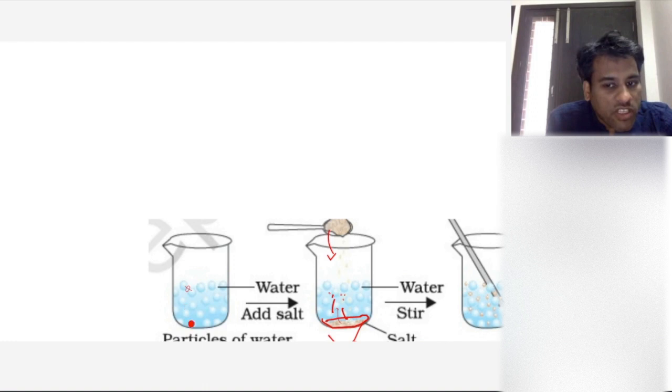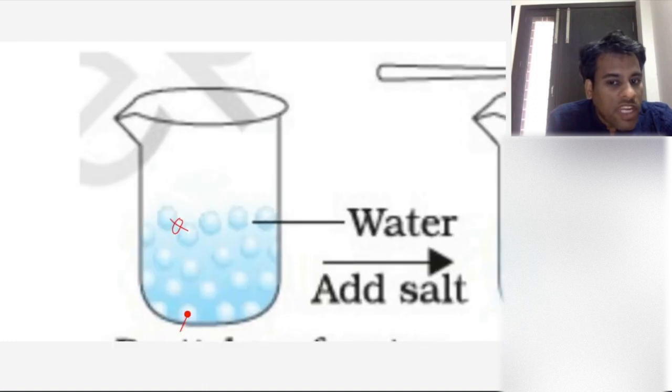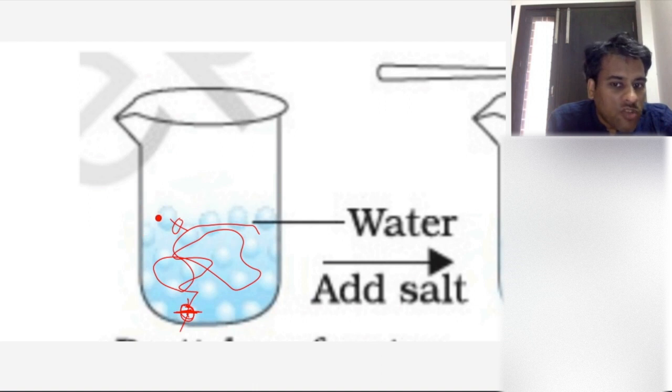When you increase temperature, what happens? You are increasing the energy of the molecule, right? Energy in the sense you are giving it more energy and the molecules get excited. So it will vibrate with a higher force or it will move with a higher velocity around the beaker. That's why, when water starts to boil, it tries to come up, right? Why? Because it has a very high energy now.